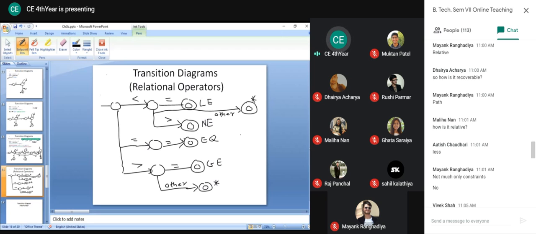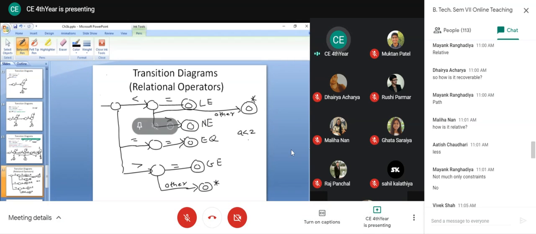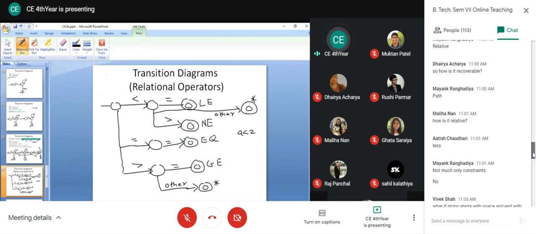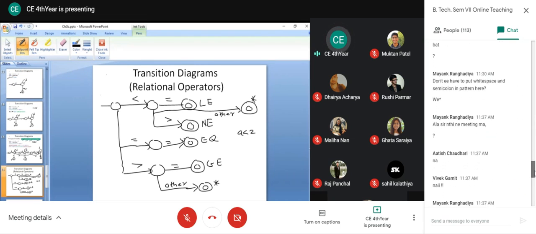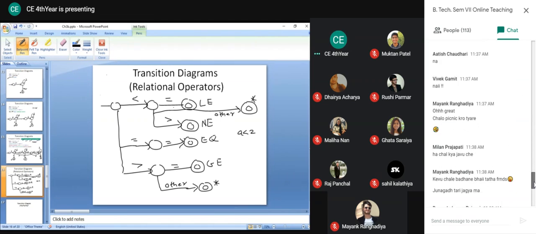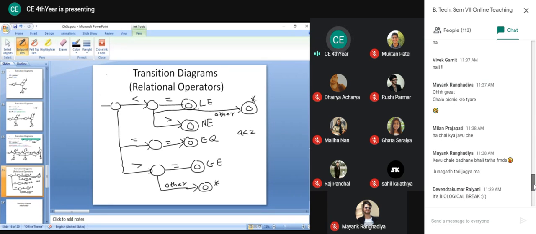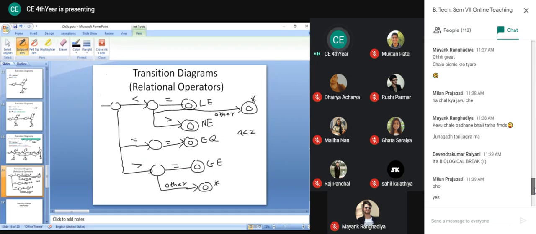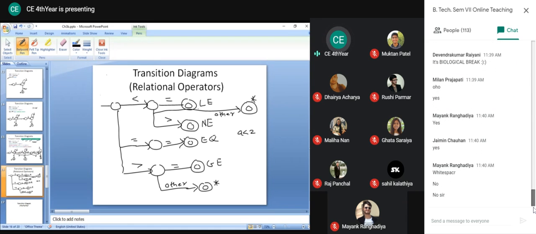If you are not getting any other operator and you are getting something different, like a less than 2, you will get this kind of situation. So an identifier, less than, and directly you are getting 2, which is not a part of this relational operator. In that case you have to put back that symbol. If you are getting 2 symbols, it is fine. In 2 symbols there is no need to put back, so you can directly return the corresponding token.